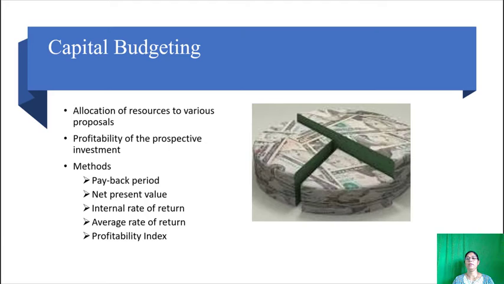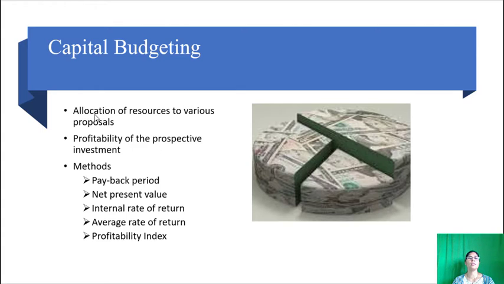Capital budgeting. Capital budgeting decisions are vital to any organization. An unsound investment decision may prove to be wrong for the very existence of the concern. The core, or the base, of capital budgeting is the allocation of available resources to various proposals.